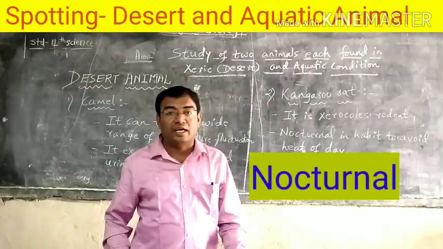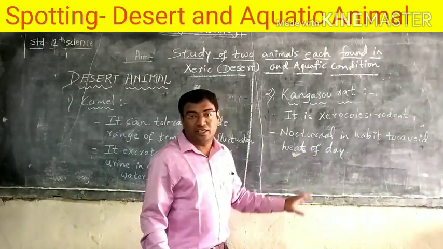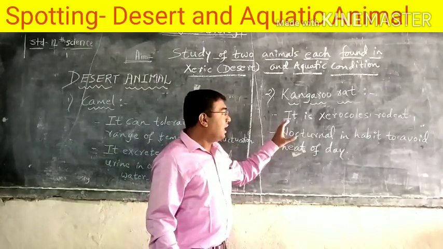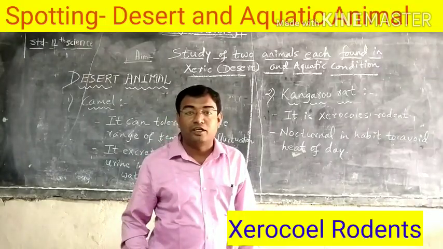They generally come out at night. Why do they come out at night? To avoid the heat of the day. The day conditions are very hot, so they avoid the heat. They are also known as xerocoles, or we can call them rodents. They are from the family of rat.